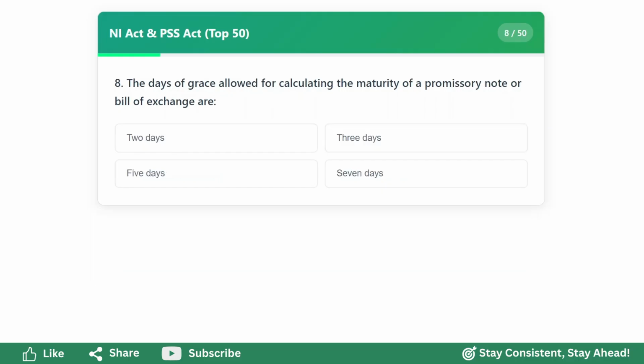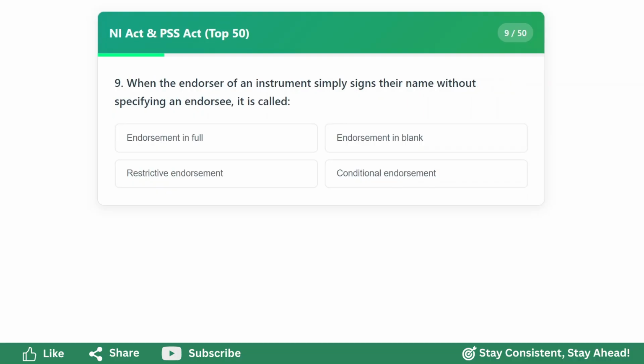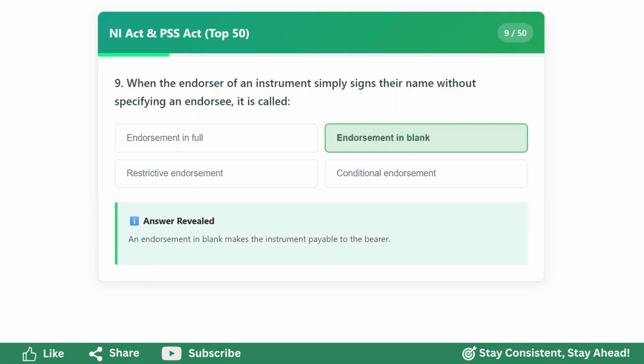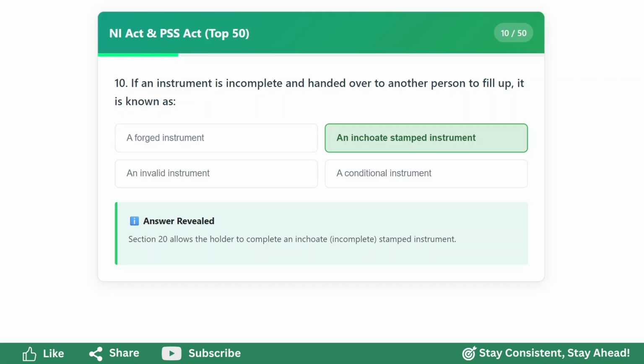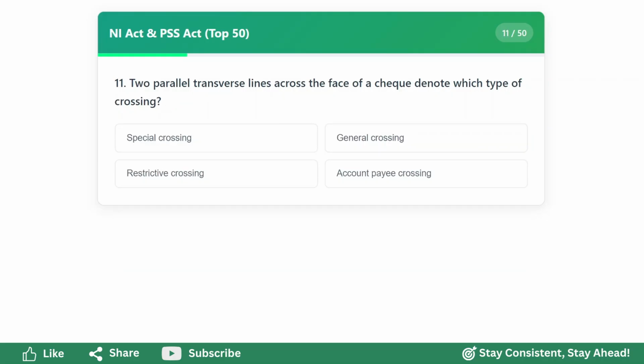The days of grace allowed for calculating the maturity of a promissory note or bill of exchange are 3 days. When the endorser of an instrument simply signs their name without specifying an endorsee, it is called endorsement in blank. If an instrument is incomplete and handed over to another person to fill up, it is known as an inchoate stamped instrument. Two parallel transverse lines across the face of a check denotes which type of crossing?